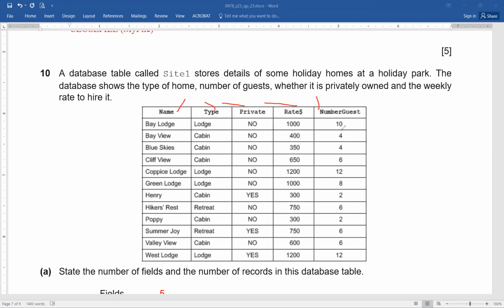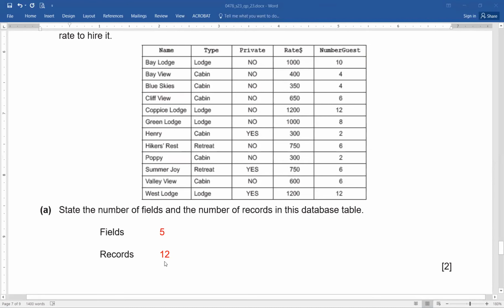Exactly. How many records are here? 1, 2, 3, 4, 5, 6, 7, 8, 9, 10, 11, and 12. Do not include this at all. Please remember, this is not your record that is just containing the names of the fields. So in this manner, how many fields are here and how many records are here, you can identify easily that your fields are 5 and your records are 12. Fine. In this manner, you have easily scored 2 marks.